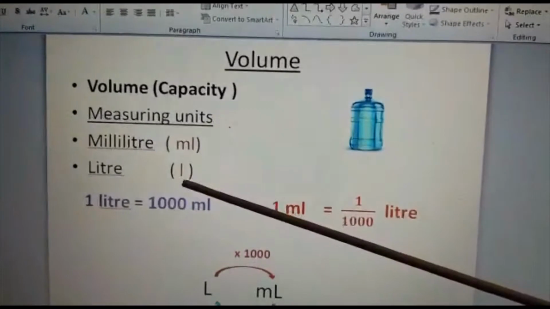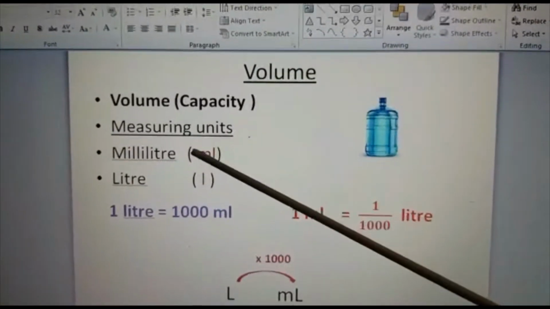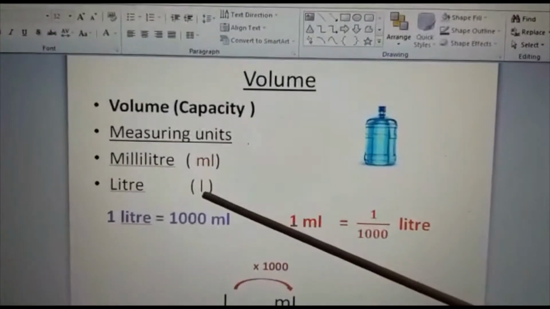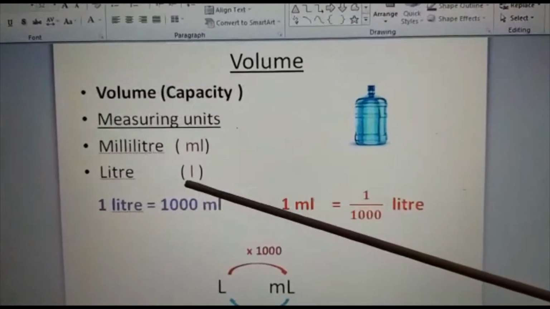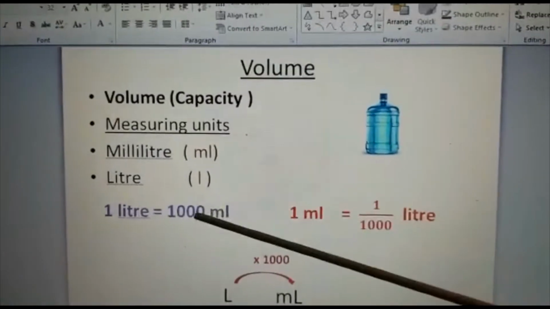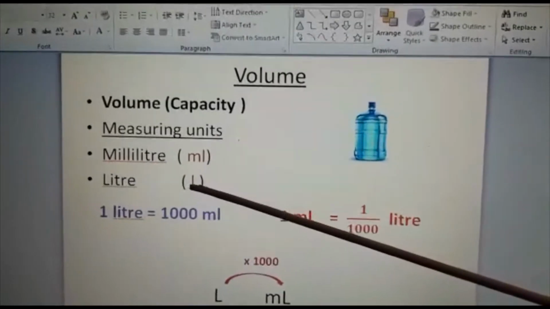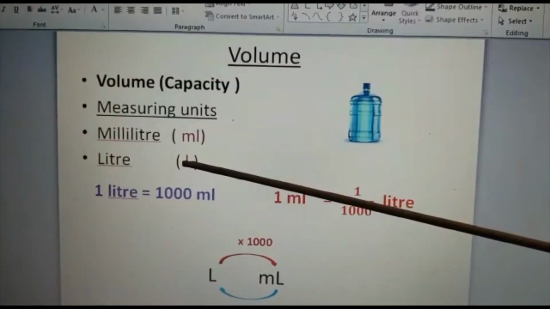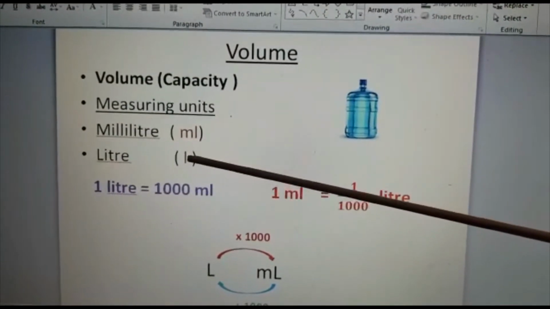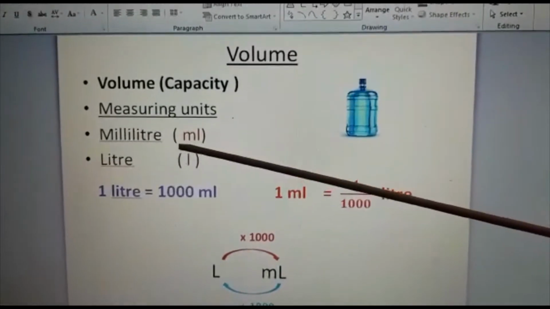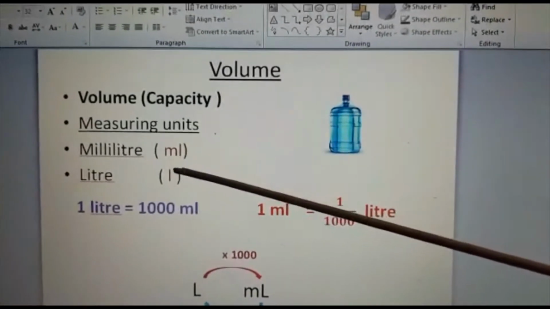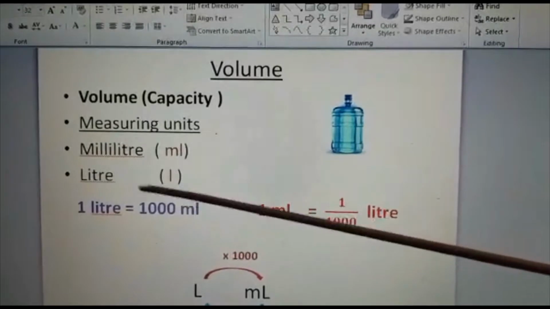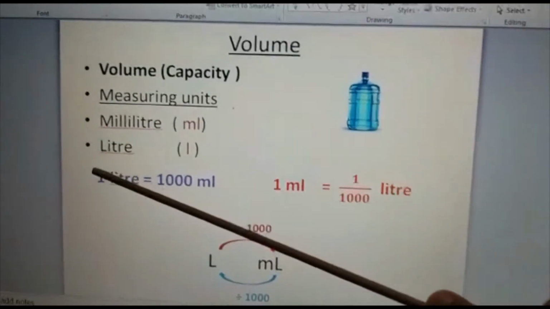Okay. So same like in length we use millimeter, and in mass we use milligram, but you studied only gram and kilogram in mass. Same like that, milliliter is the smallest unit, liter is the larger unit. In length we use meter, in mass we use gram, and when it comes to capacity or volume we are using liter. For measuring bigger quantities we will use liter, and for measuring smaller quantities we will use milliliter. Okay, so this is liter and milliliter.